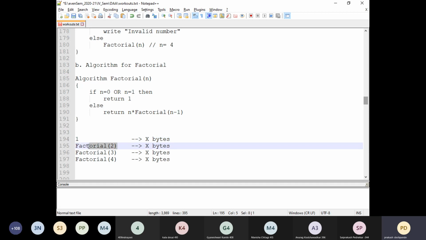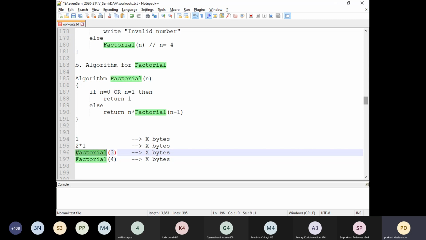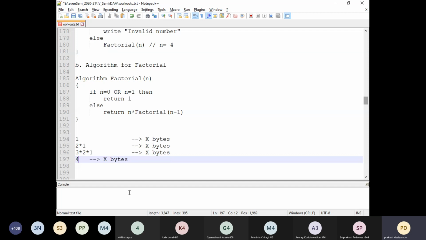So in factorial 2, 2 into 1 will get calculated, and then it is going to return it to the previous element. So here it is going to calculate 3 into 2 into 1, right? And then it is going to pop again and return the value 4 into 3 into 2 into 1.